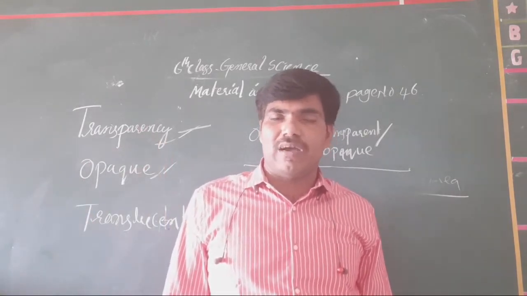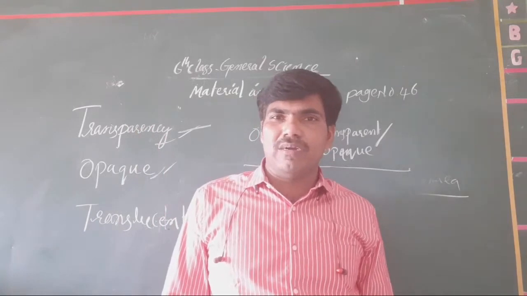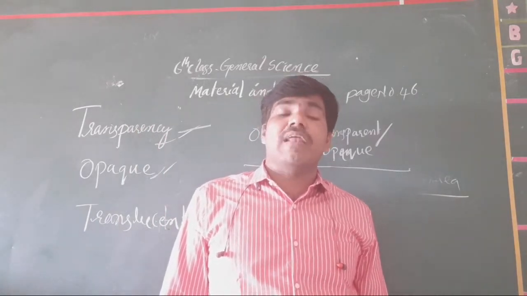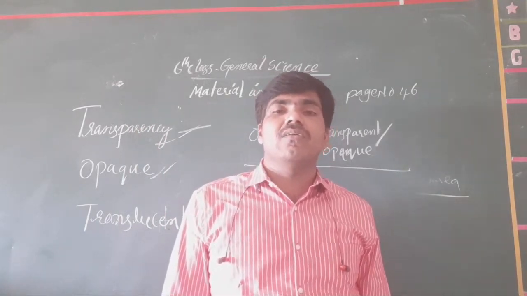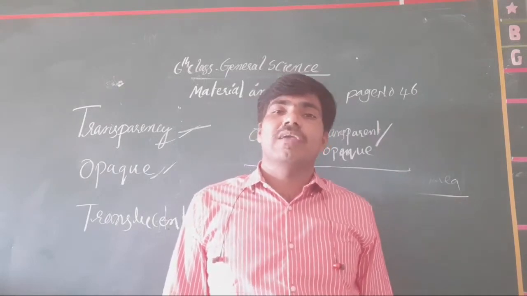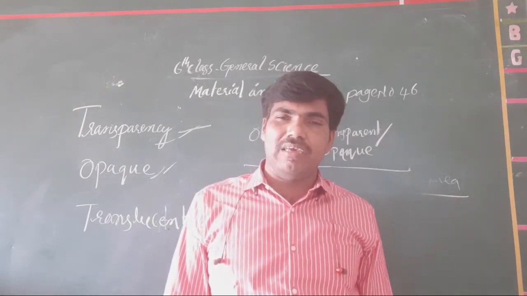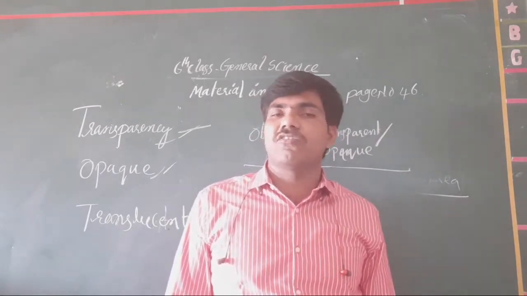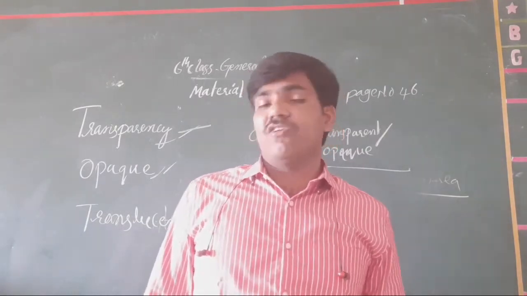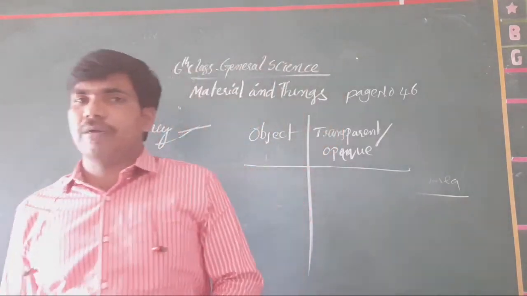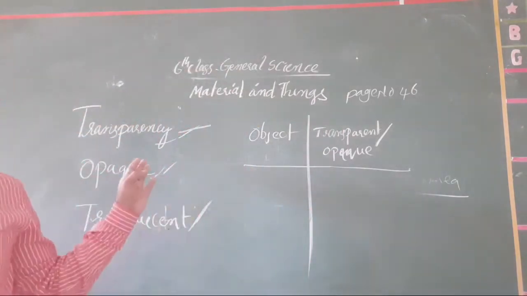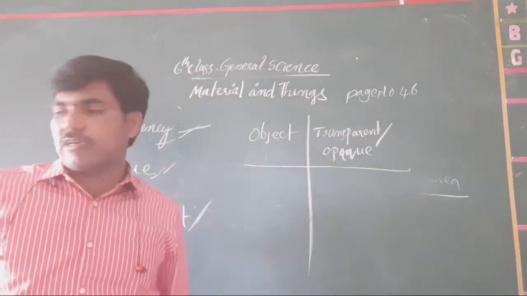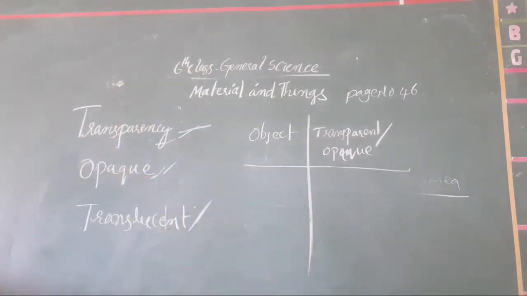Transparent is nothing but allows the light. Opaque is nothing but does not allow the light. Translucent is nothing but allows the light partially through it. Okay, that is all about the three properties of materials based on light propagation.